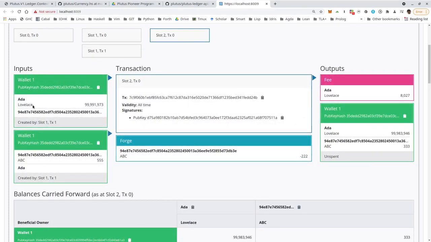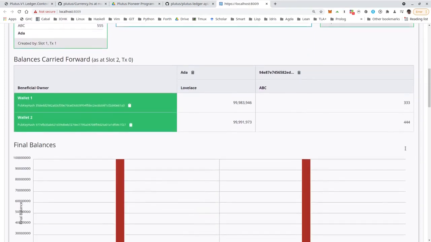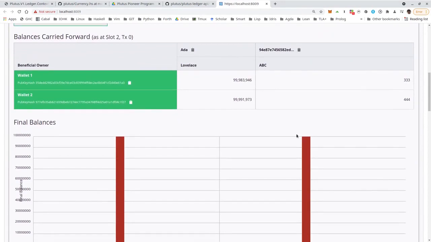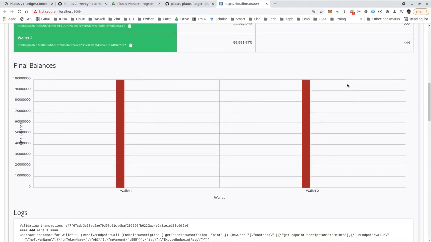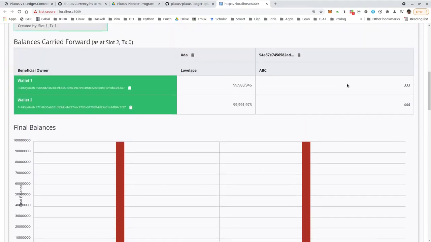And finally, this should be the burning by wallet 1. So in goes some ADA to cover the fees, and the UTXO we got in the previous transaction with the 555 tokens. Then in the forge field we see the minus 222, and so the fees are paid, and the change and the rest of the tokens go back to wallet 1. And we also see that wallet 1 ends up with 333 and wallet 2 with 444 of those tokens. So the same result that we saw in the emulator trace.